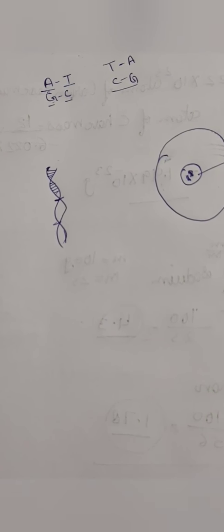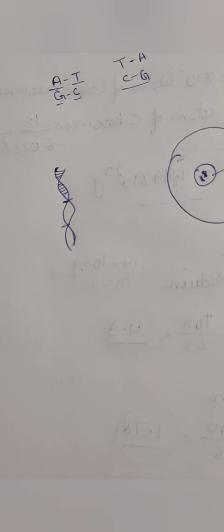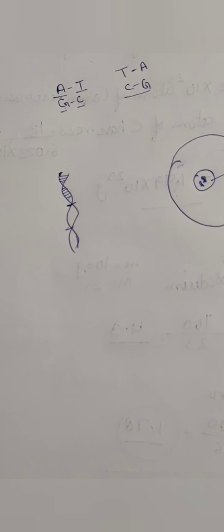So this DNA has specific portions in it which carry a trait or characteristic. They are called genes. So we have been studying this. These genes are responsible for the characteristics. Now these chromosomes in human beings, we know that we have 46 chromosomes, which are actually arranged in pairs, that is 23 pairs of chromosomes.